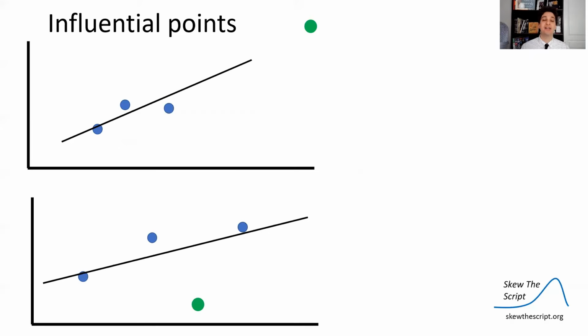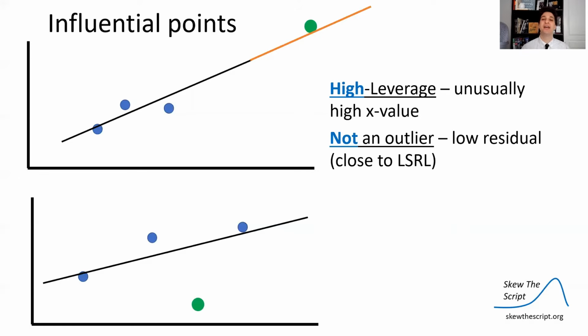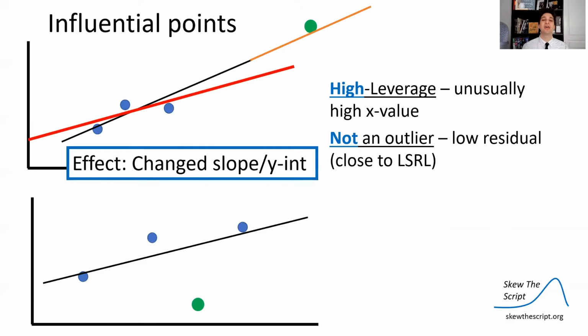Here's a simple data set. The top one, we see a point that's pretty far away from the other points. It has an extremely high x value compared to the mean. However, it's still in line with the least squares regression line. This is a high leverage point because it was a really high x value, but it is not an outlier. And if we were to remove it, we would see the line look like this. The slope changed a lot and has a different y-intercept. So that's what high leverage points do.